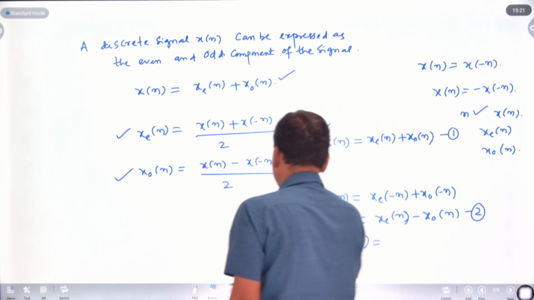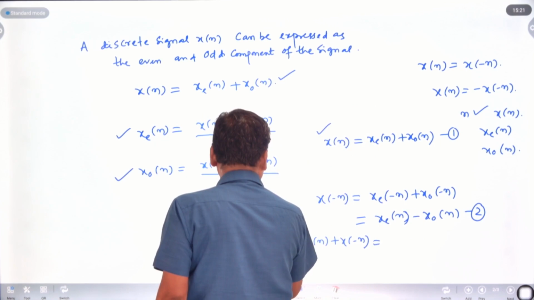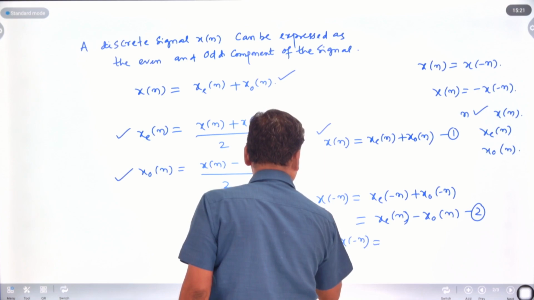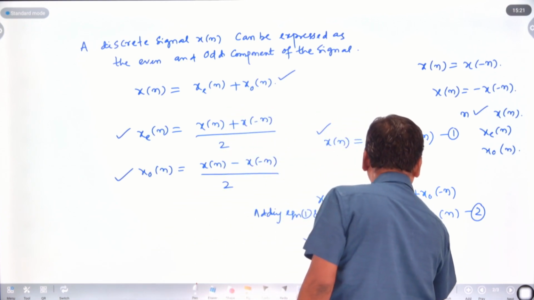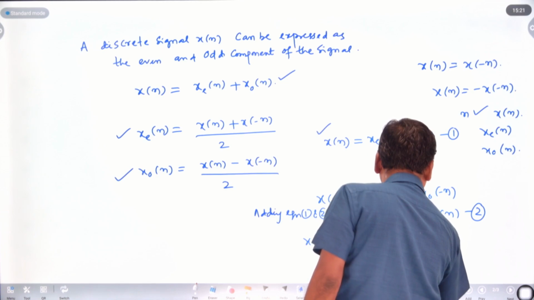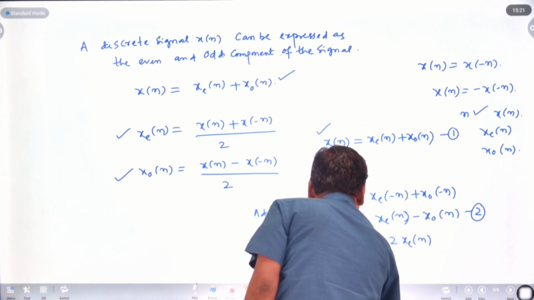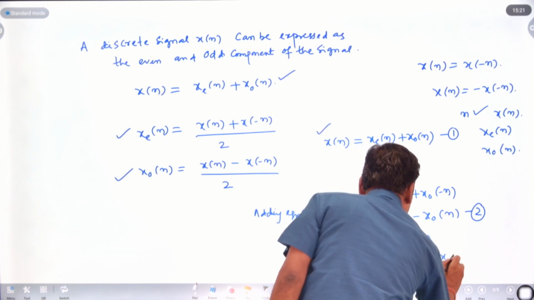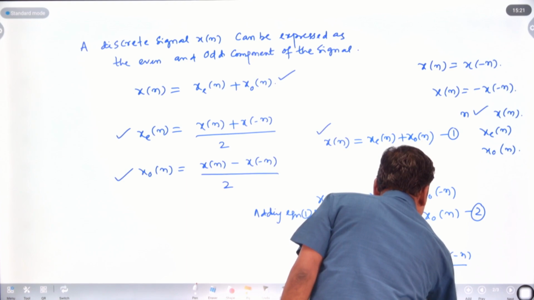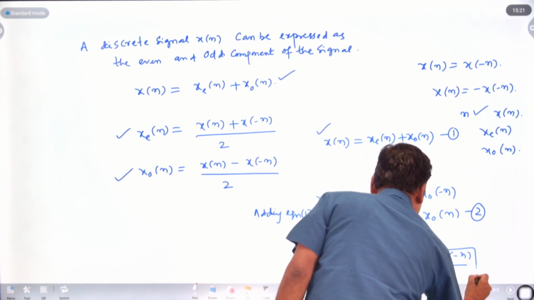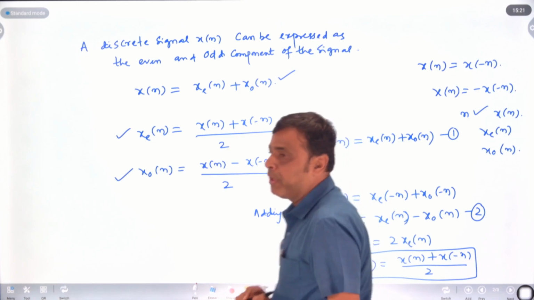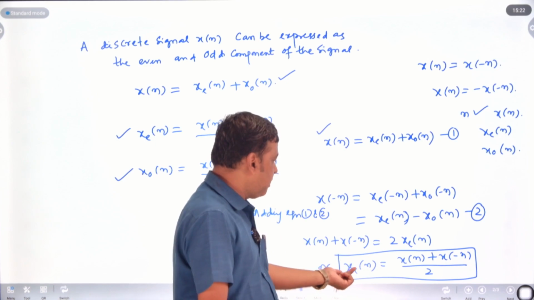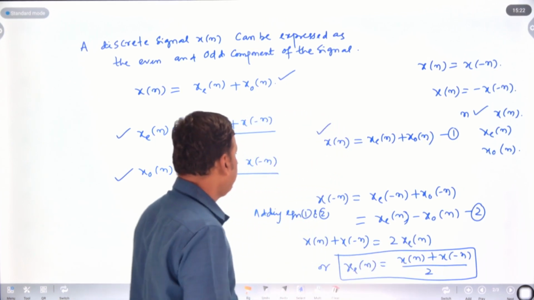If you add equation 1 and 2, x of n plus x of minus n is nothing but 2 x e of n, or x e of n is nothing but x of n plus x of minus n by 2. This is nothing but the even component of the signal. If x of n, a discrete time signal, is given, you can easily calculate the even part of the signal like x of n plus x of minus n by 2.